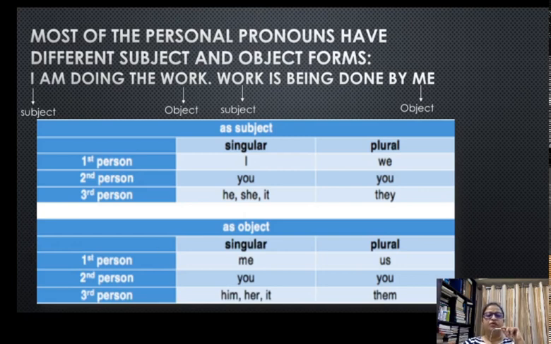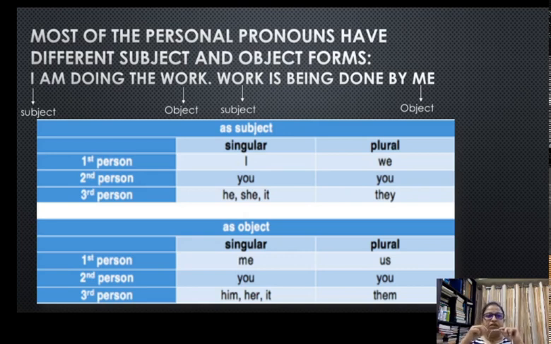So she is going to become her. It is going to remain unchanged. Similarly, in the first person plural form, "We are doing the work" in the first sentence is going to become "Work is being done by us." We is going to become us. You is going to remain unchanged in its plural also. "They are doing the work," third person plural, is going to become "Work is being done by them." They will become them.